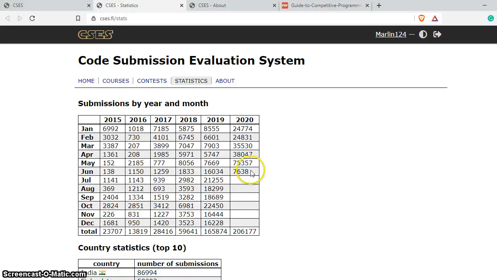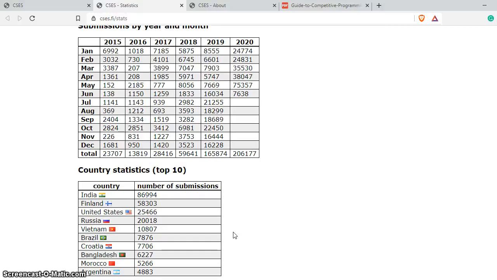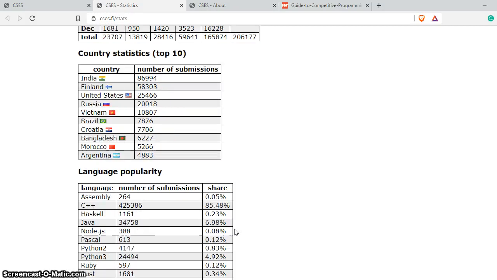So you see this is a very useful resource, and over the years it is being used and increasing exponentially. You can make that out by these figures. So please make the best use of this resource. There are country statistics as well, and there is a maximum number of submissions from India. So you see users from India are enrolling and making the best out of this.